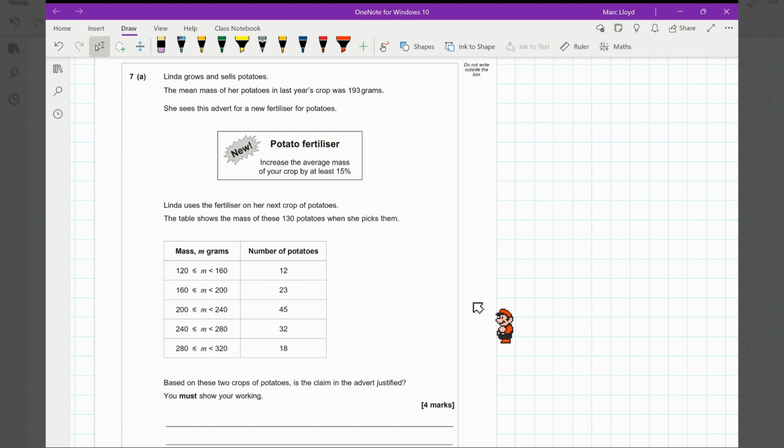Linda uses the fertiliser on her next crop of potatoes. The table shows the masses of these 130 potatoes when she picks them.